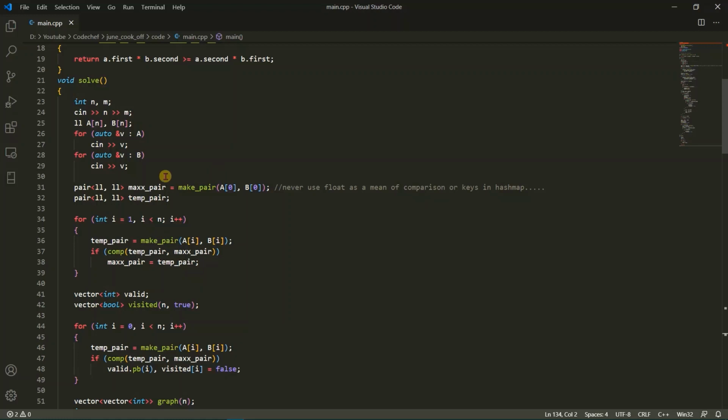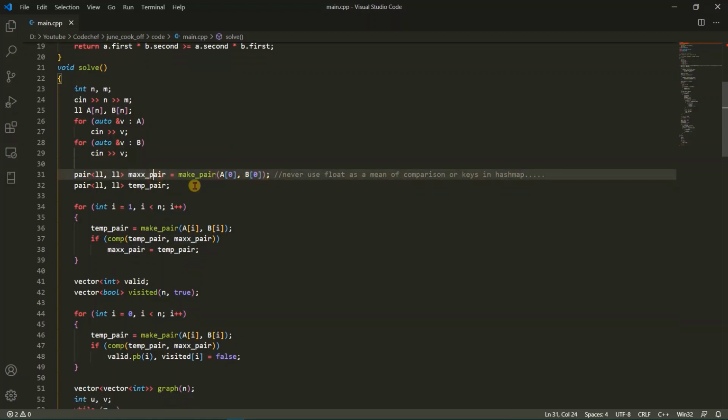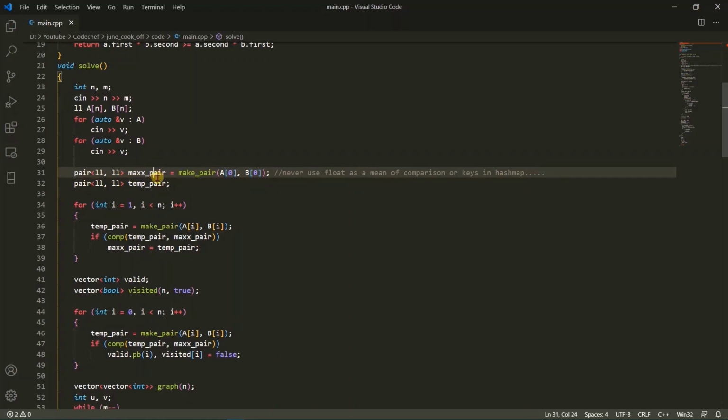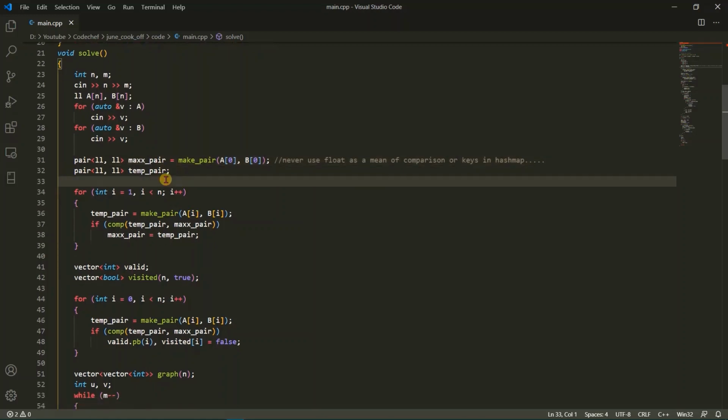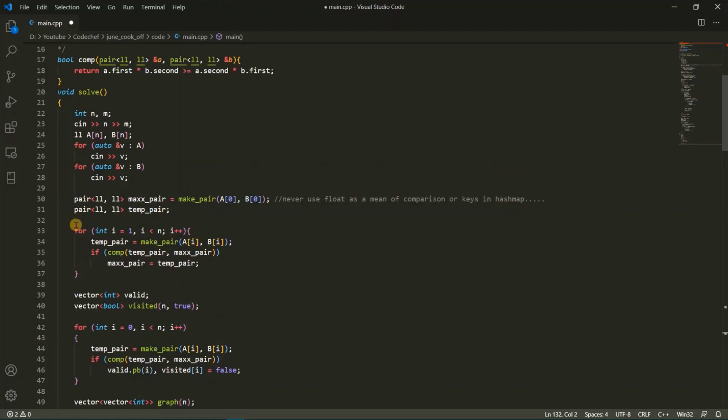But how? Here is why I use a pair of long named max pair, and I stored the value of PCI of the first province. I stored the value of numerator and denominator separately in this max pair. Then I declared a pair named temp pair, which we will use to store the PCI of the ith province. To get the max PCI, we need to loop through each of the provinces and compare their PCI with the max pair PCI.